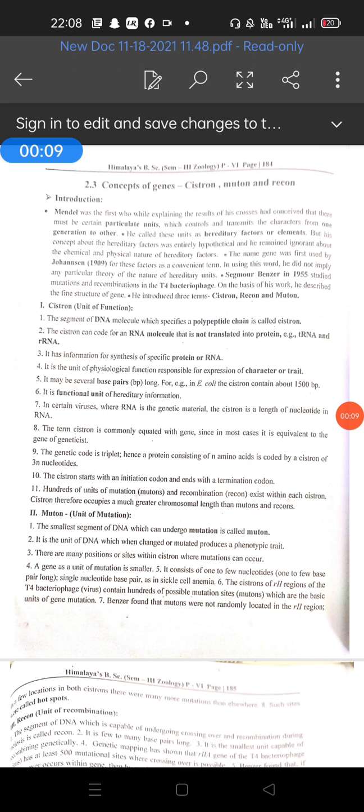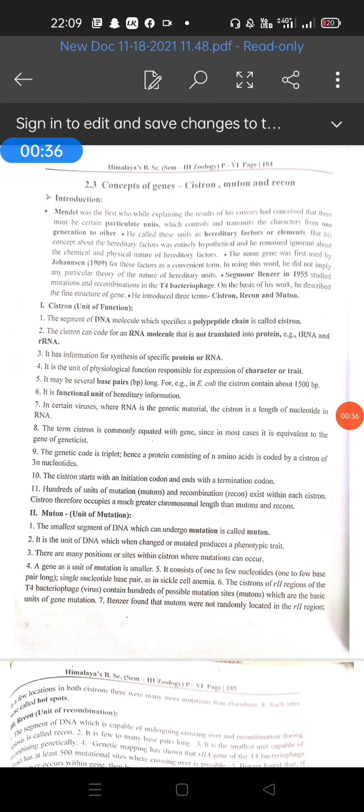Today we are going to start the modern concept of genes. In the last period, you know very well that genes are fragments of DNA, and genes determine the physical as well as physiological characters of the body. Now today we are going to start the 2.3 point, the concept of the gene. Genes consist of three kinds of units: cistron, muton, and recon.